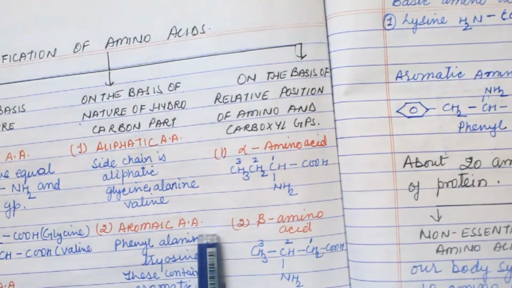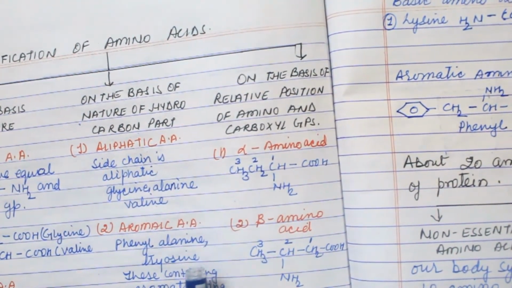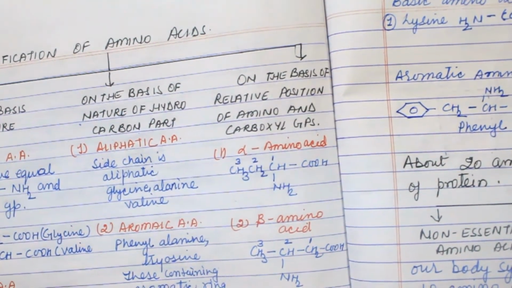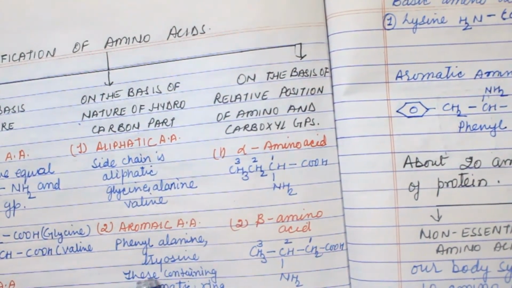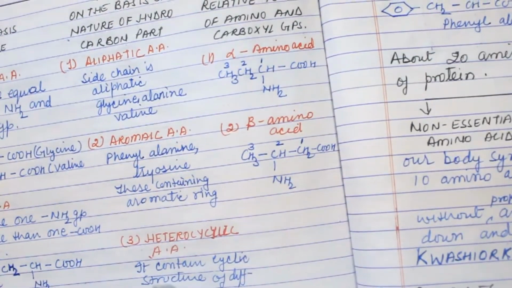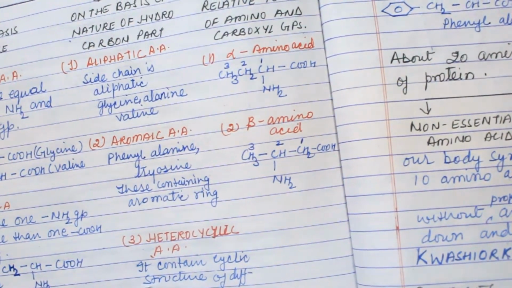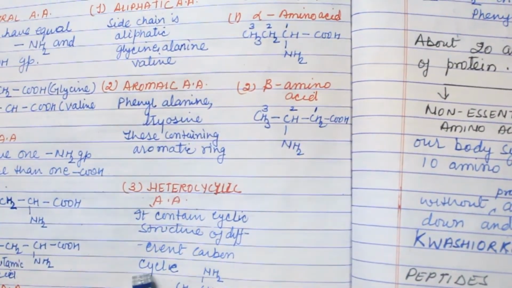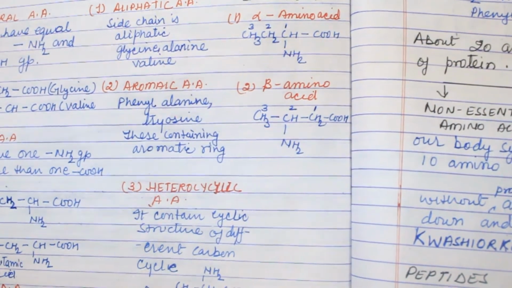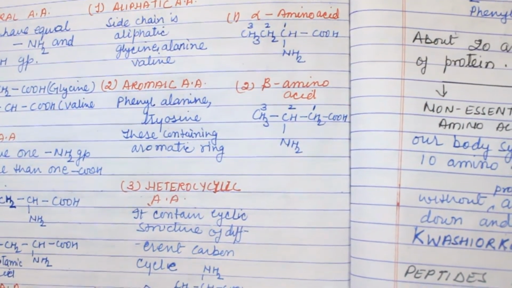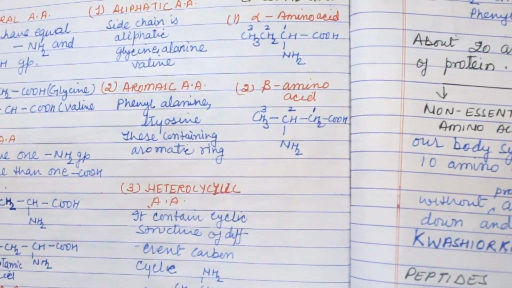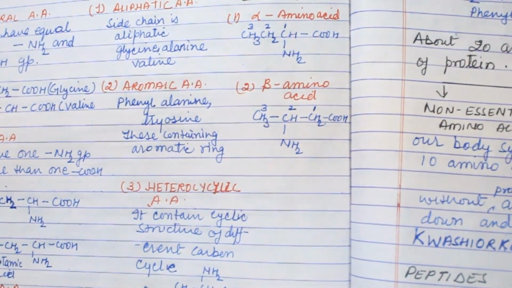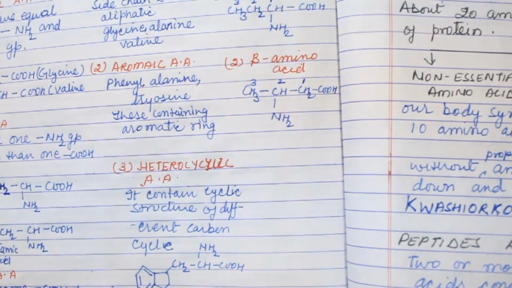Now next is aromatic, which forms ring structure. These contain aromatic ring structure. These are phenylalanine, tyrosine. Now heterocyclic amino acid contains a cyclic structure of different carbon cycles, that is, this is the pentane and this is the hexane, both attached together, that is heterocycle. This is tryptophan and this is proline.